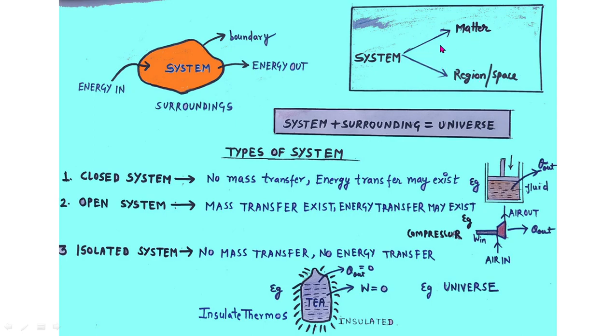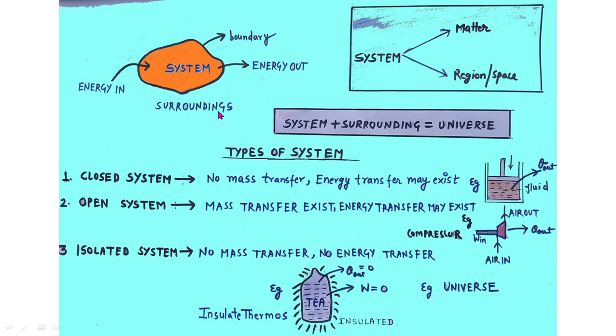So a system can be a matter as shown here, or it can be a region or a space. You can see this sky blue color region here for that. So this is called a system, and everything else apart from the system in this universe is called surrounding. The rest of the things which are left after assuming the system are called surroundings. As you can see, these are the surroundings. The things which are outside the system are called surrounding or environment.